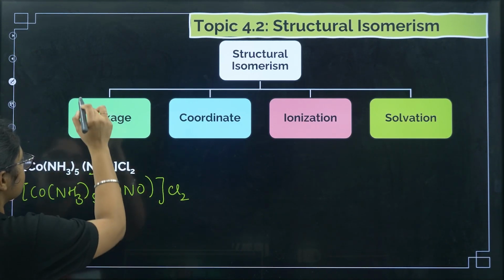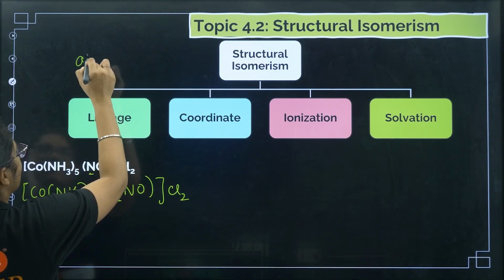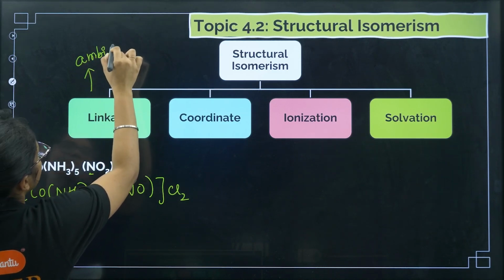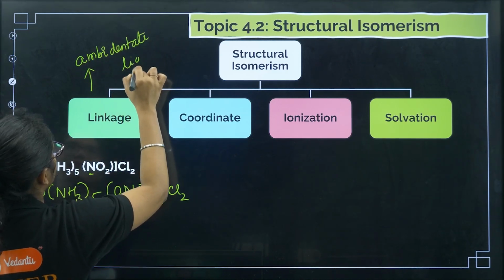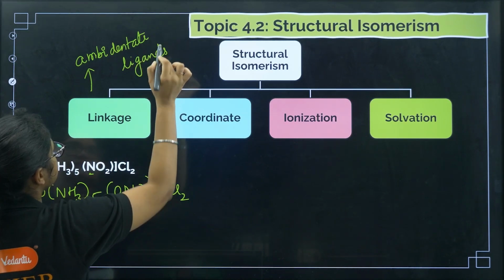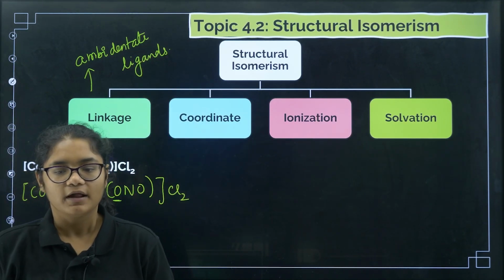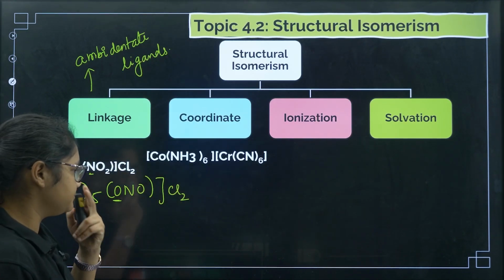So for linkage isomerism, what do I need? We need ambidentate ligands, okay, ambidentate ligands, getting? Okay. Now let us go to coordinate isomerism.